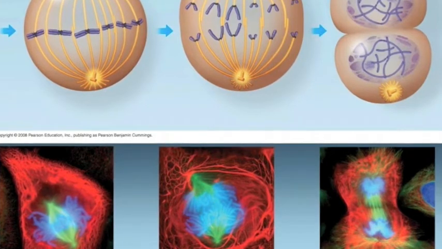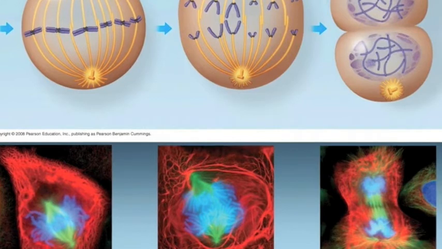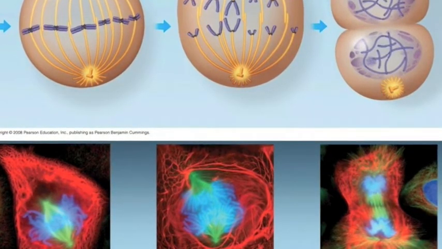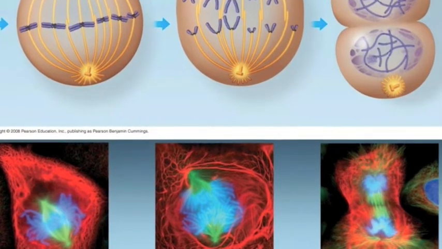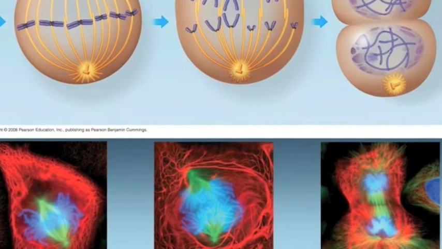In telophase, two daughter nuclei form in the cell. The nucleoli reappear and the chromosomes become less condensed. Cytokinesis, the division of the cytoplasm, is well underway by late telophase. Cytokinesis involves the formation of a cleavage furrow in animal cells, which pinches the cell in two.